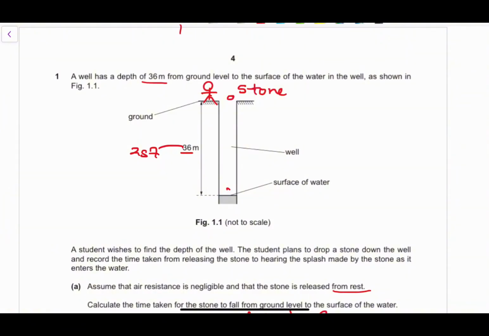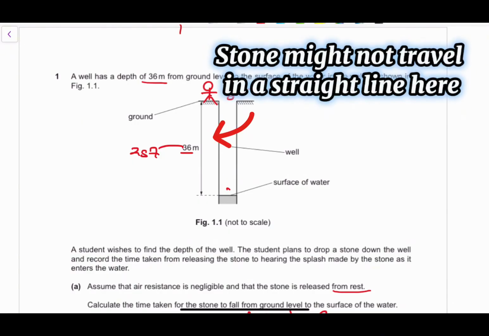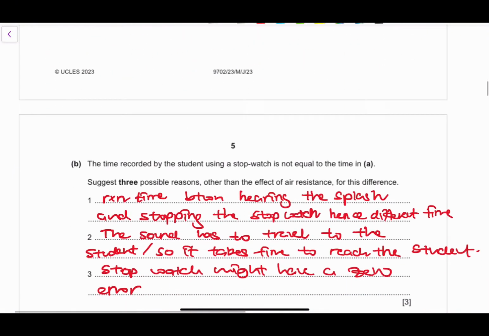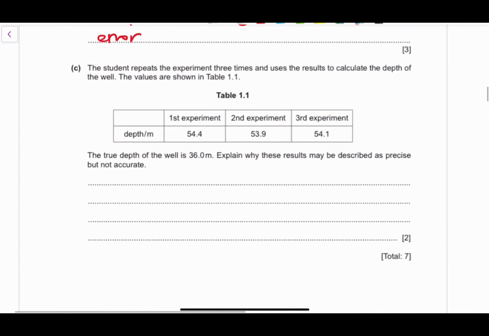The stone might not follow a straight line. It might not travel in a straight line at all. It might move to the side, bend a little bit, and that will affect the equation itself, because that equation assumes that acceleration is in a straight line. The time will therefore be different, because the displacement will not just be 36, right? It might be 36, but the distance traveled will actually be quite longer. That will affect the time taken for the stone to reach the water. There are many reasons. They really just wanted you to explain why these times would be different. Okay, move on to the next question.